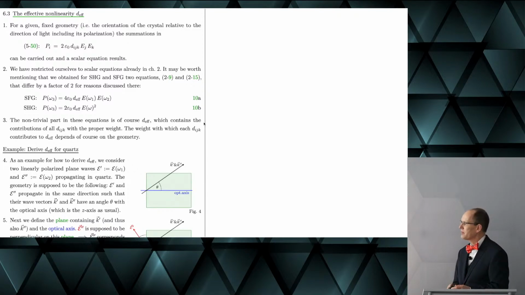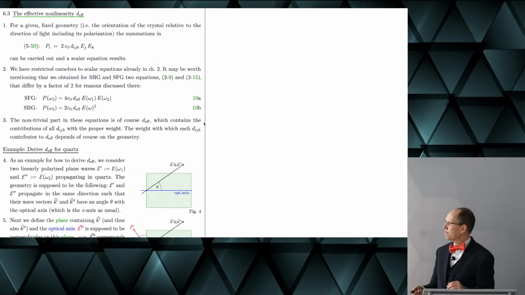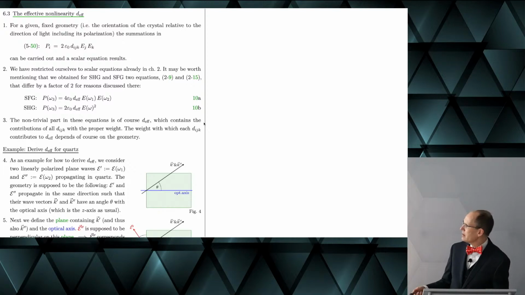Quite obvious. So here for some frequency and for second harmonic generation, you remember this factor of 2 where it comes from. I don't want to go into this because this was discussed in chapter 2.